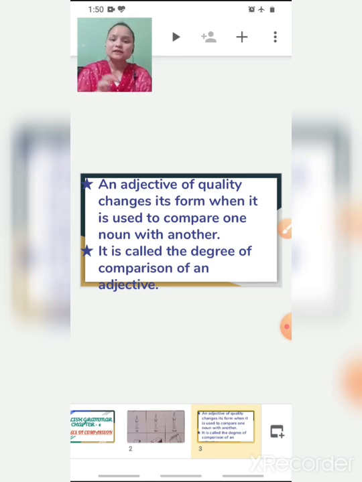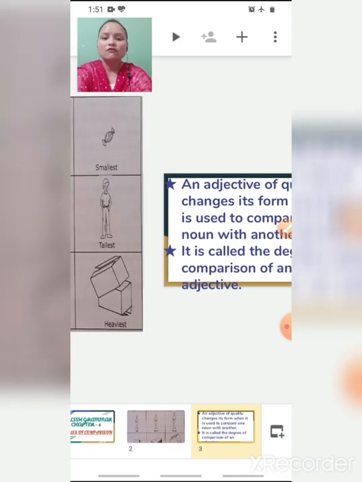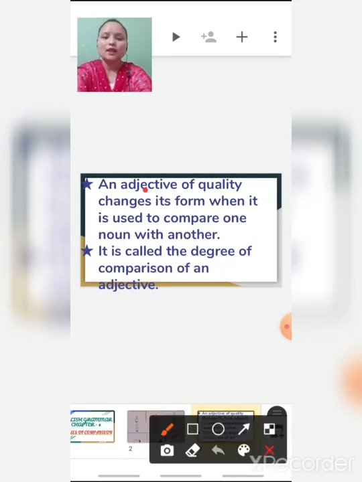An adjective is a describing word, right? You remember we studied different kinds of adjectives, and one of them was the adjective of quality, that means describing or telling the quality of a noun or pronoun.